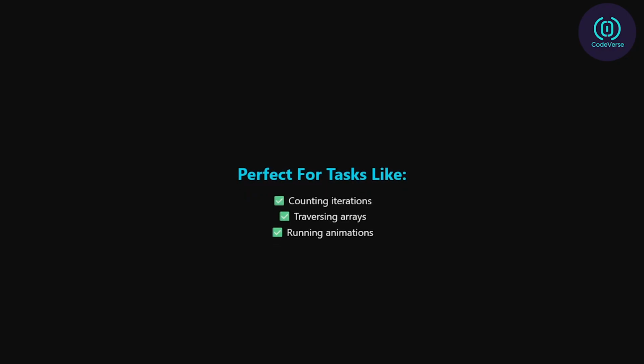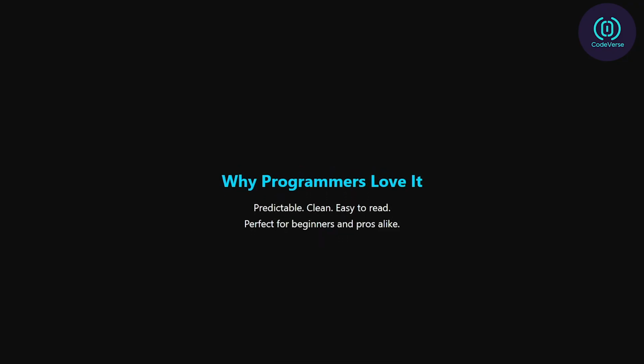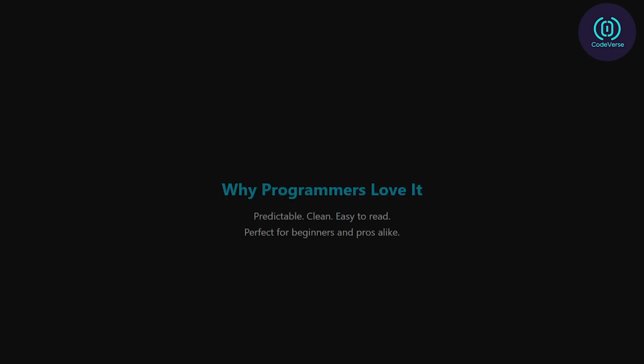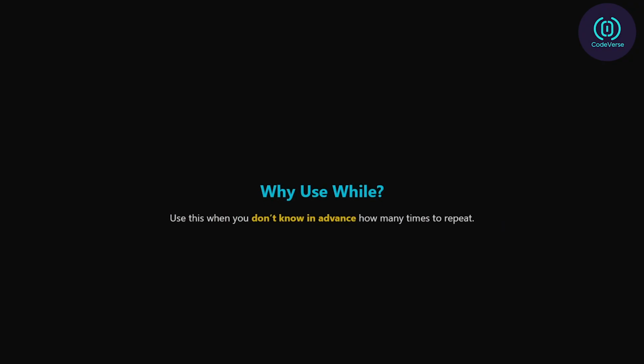This makes the for loop ideal for tasks like counting iterations, traversing arrays, and running fixed-duration animations. It's predictable, clean, and easy to read, perfect for beginners and pros alike. Now let's move on to the while loop, the loop that runs while a condition is true. This type of loop is perfect when you don't know in advance how many times something will repeat. You just want it to keep going as long as a certain condition holds.